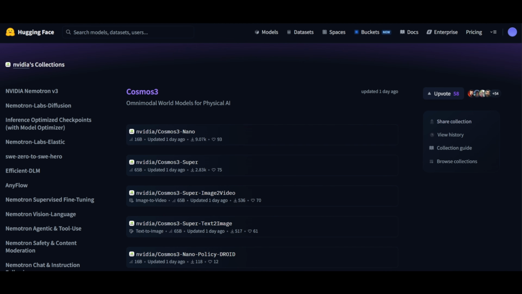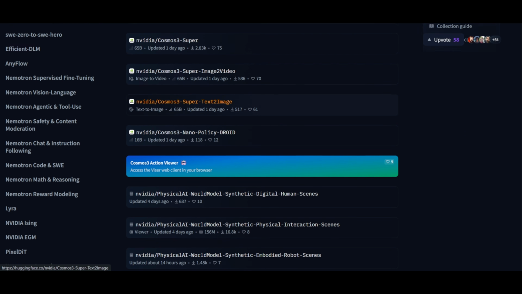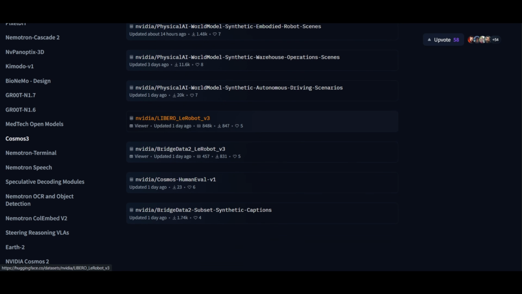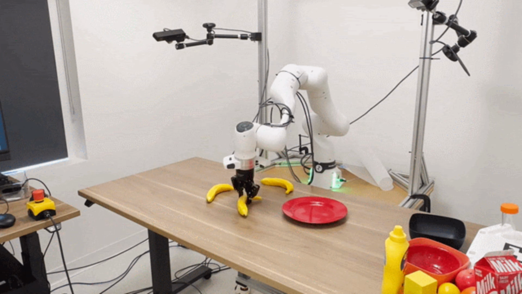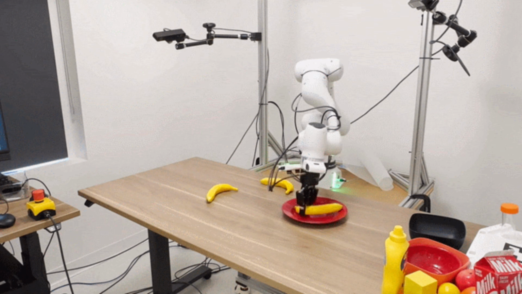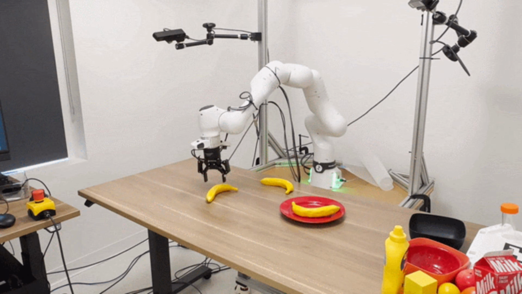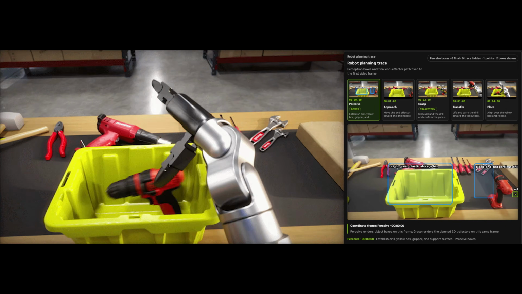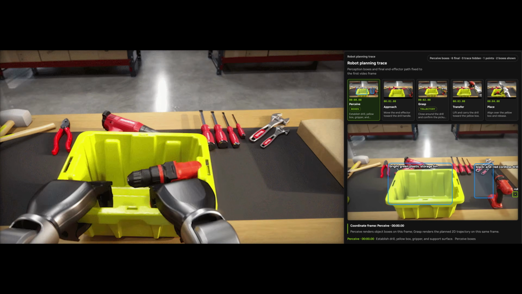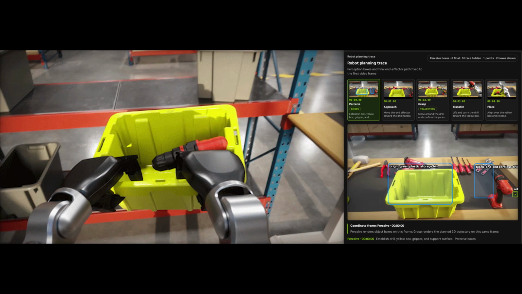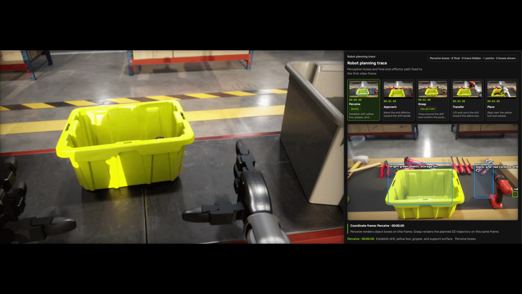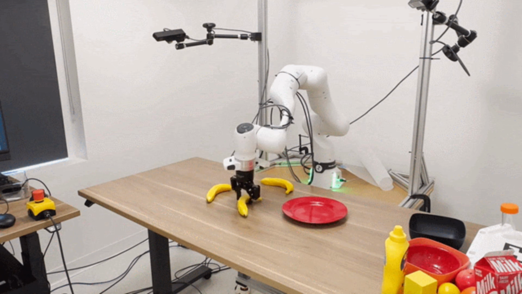So for example, NVIDIA showed a demo where you give Cosmos3-Nano an audio prompt that just says, "Put all the bananas on the plate." And the model generates the full robot action sequence, the video of it happening, and the audio all together. Or they showed a 2-arm industrial robot getting the prompt, "Pick the core electric wire and put it in the bin," using both arms. And Cosmos3-Nano generates the action trajectory data the robot needs to actually execute that task.